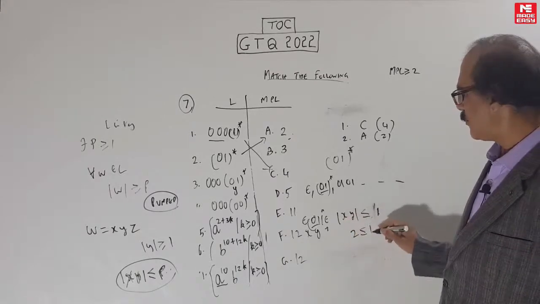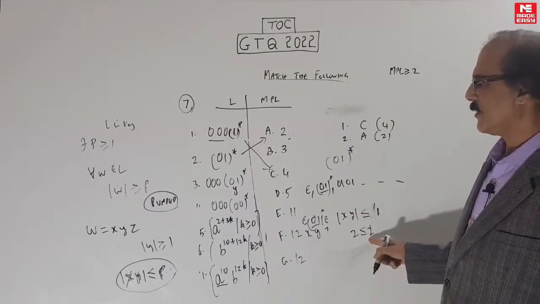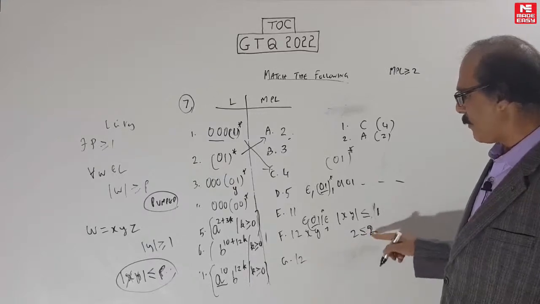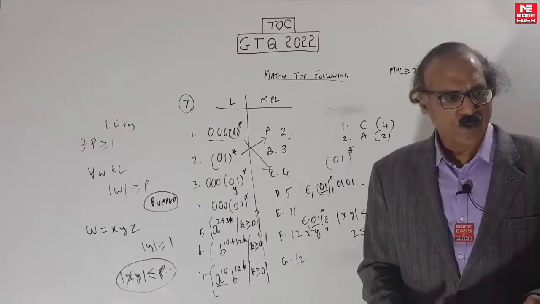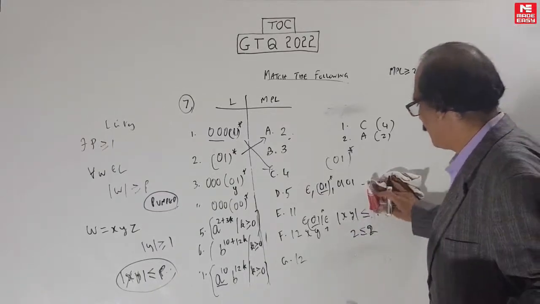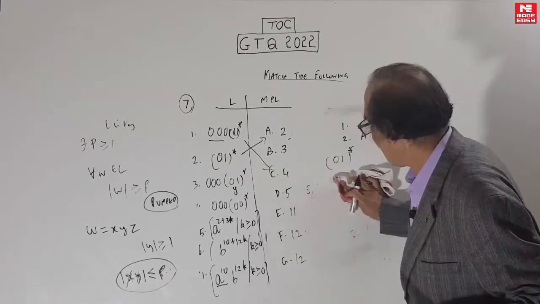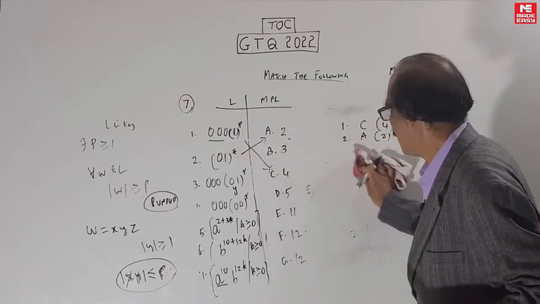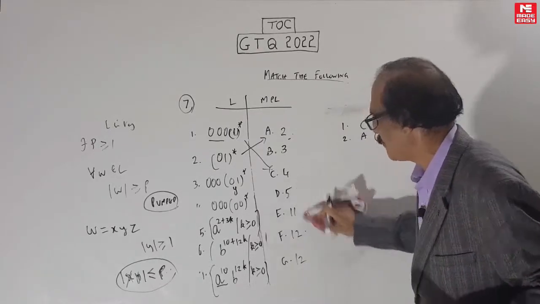You have to make sure that the 2 is okay. Because now you can put pumping length as 2, now it's okay. So 2 or more, so in this case you can't take it as 1. Okay. So in the class there was an error in this, please correct it. The 0, 1 star is not 1 actually, it's 2.